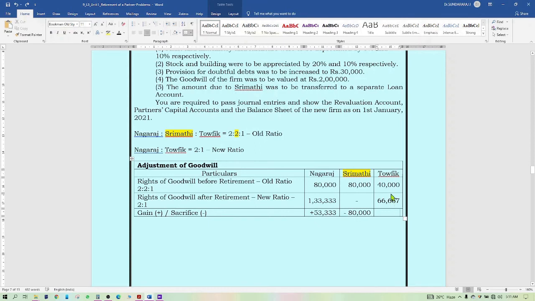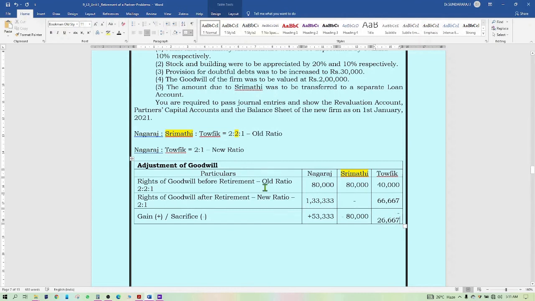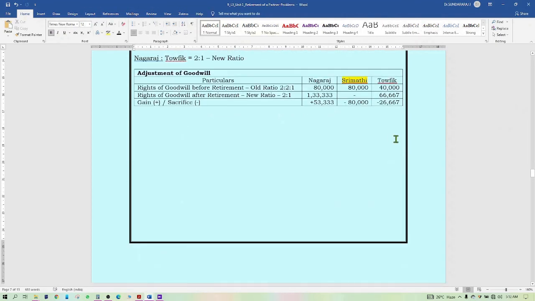Whereas Taufik is going to gain from 40,000 to 66,667. Therefore, 26,667 is his gain. Therefore, the 80,000 right of goodwill of Srimati will be shared by Nagaraj and Taufik in the proportion of 53,333 rupees and 26,667 rupees.